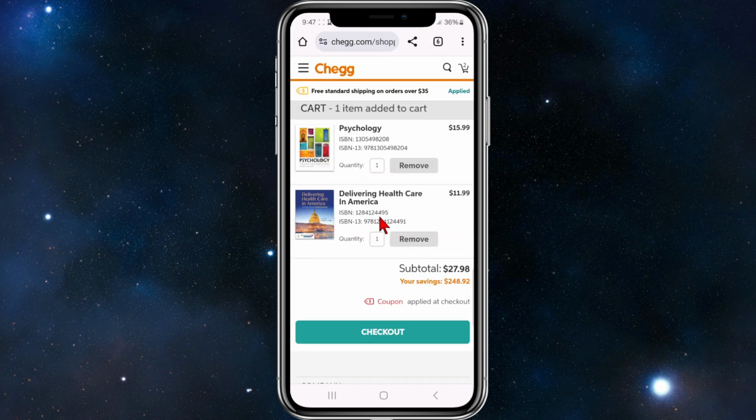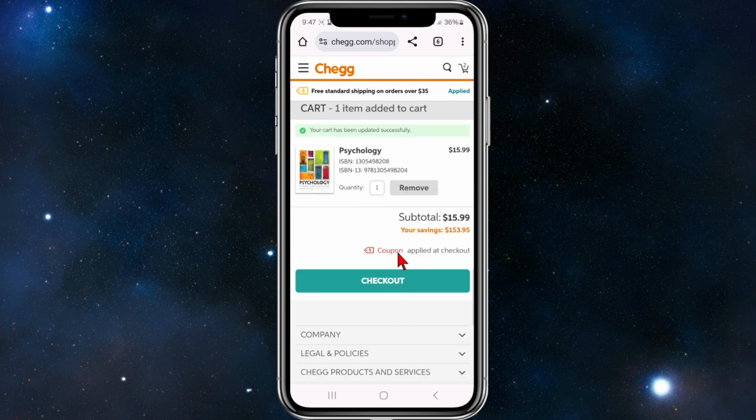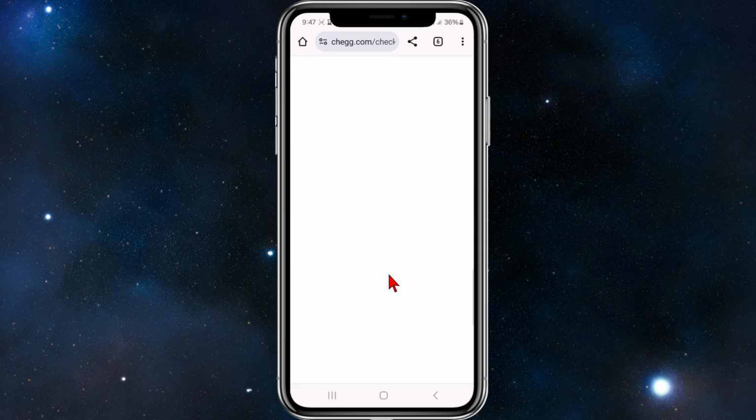And now once you're inside the cart, you'll have a little coupon section down below. I've already added it in. So it says here, coupon applied at checkout. So you can review your order here. So I'm just going to remove this one here. And now I'm going to go to checkout.